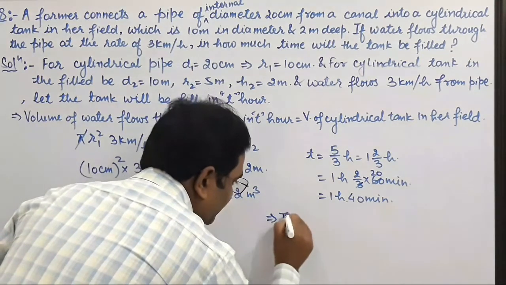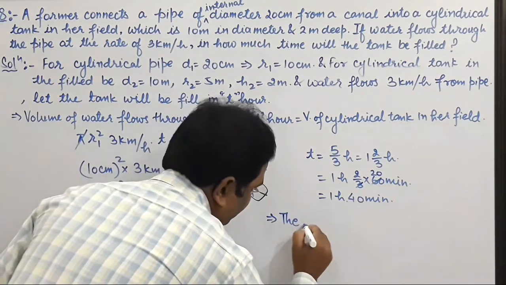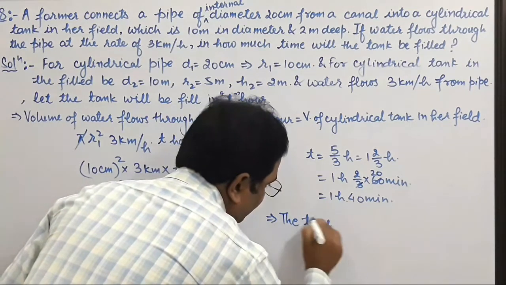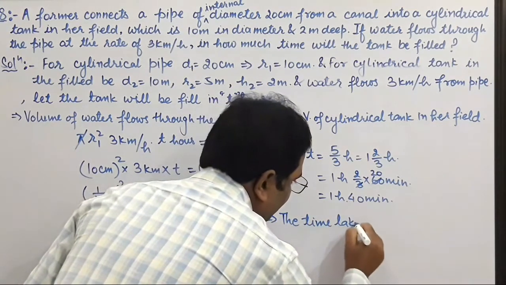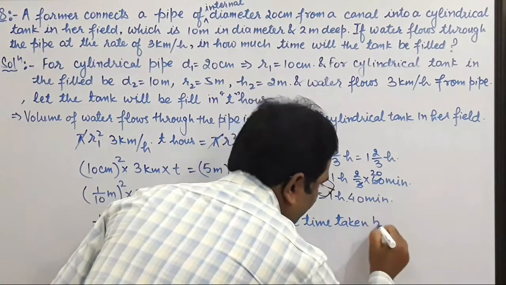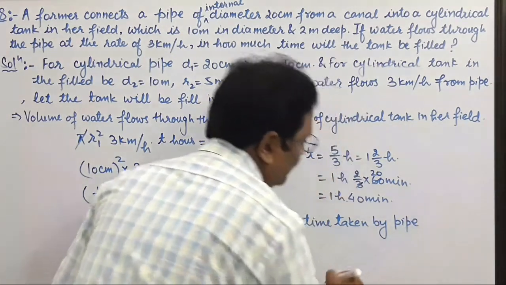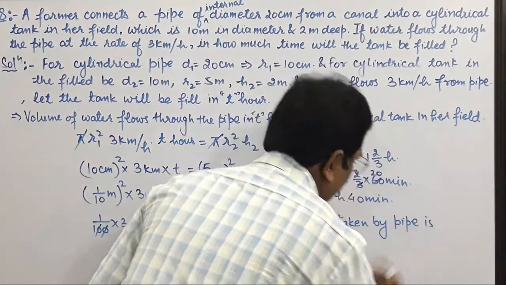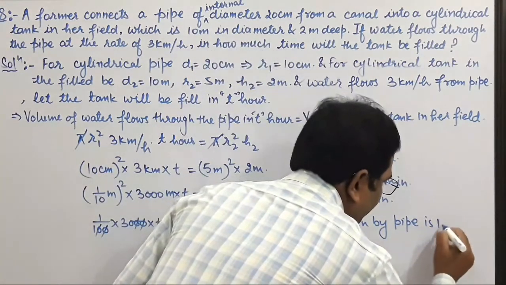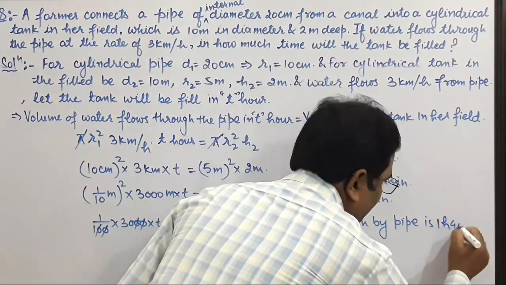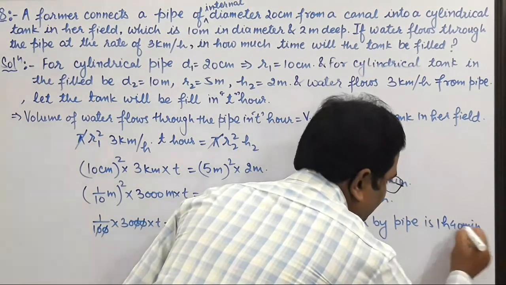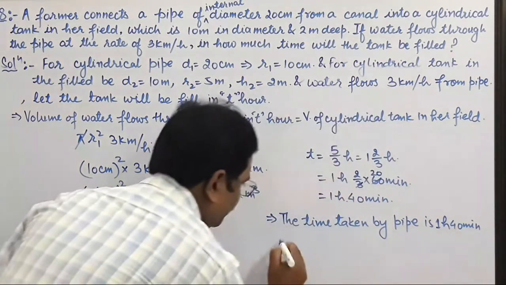Therefore, the time taken by the pipe is 1 hour 40 minute to fill the tank.